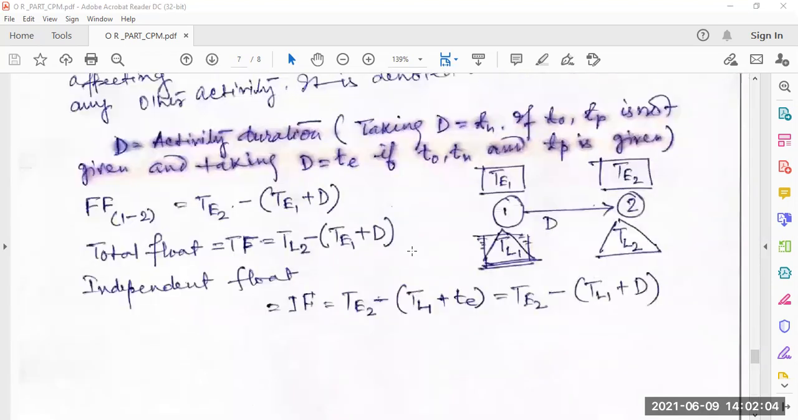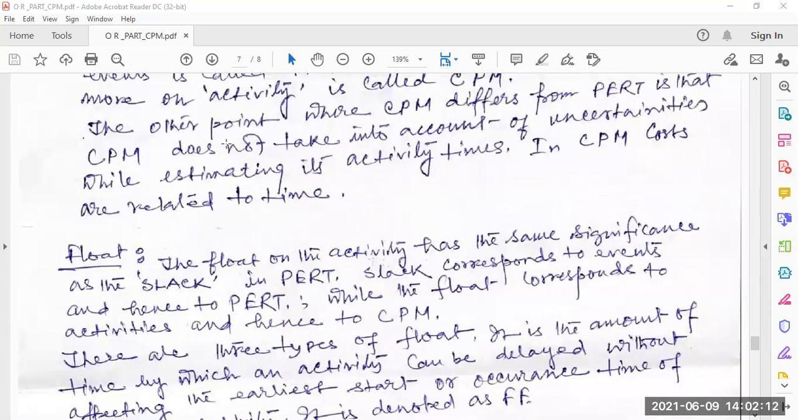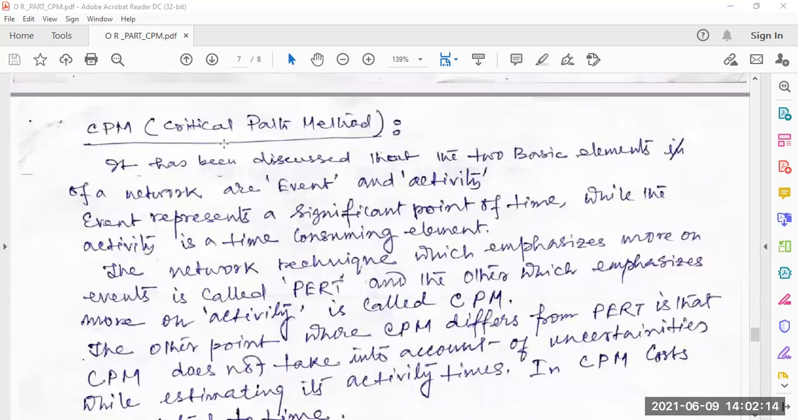After that we are starting this part of CPM, which is required to solve all those problems. Now you can ask me whether you have understood what CPM, or critical path method, is. It has been discussed that the two basic elements of a network are event and activity. Events are generally denoted by a circle, and an activity is denoted by an arrowhead. An event represents a significant point of time, while the activity is a time-consuming element.